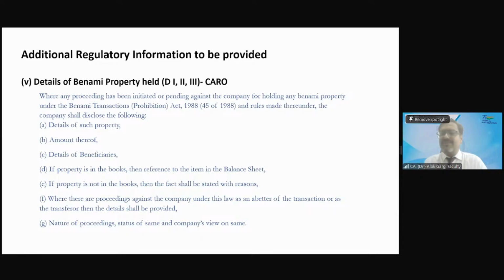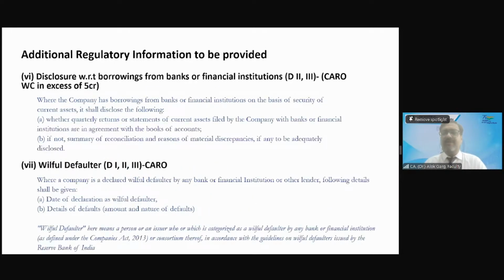So there was a raid which was happened. There was an investigation which was happened. In the investigation, the papers was found which says that the property belongs to this company, but the money has been transferred as a black money, as a cash, and it was not registered. So these are the detail of Benami properties. Okay. So this is required to be disclosed.